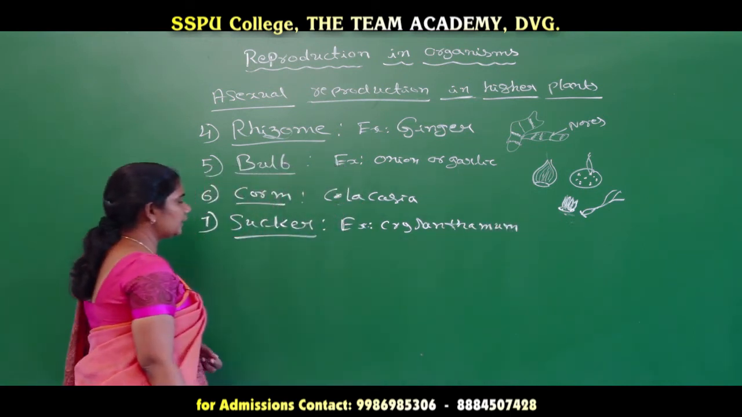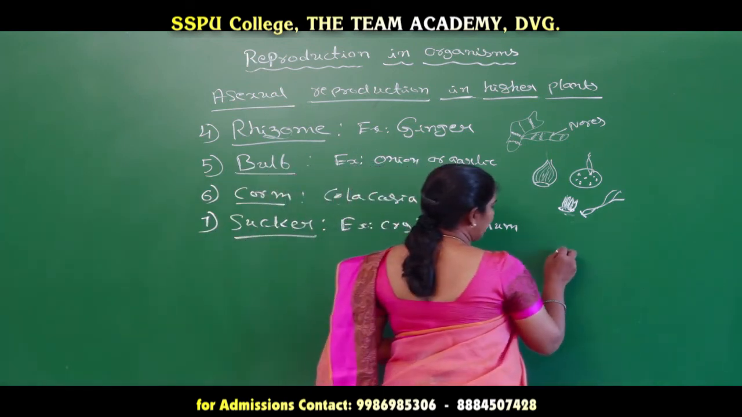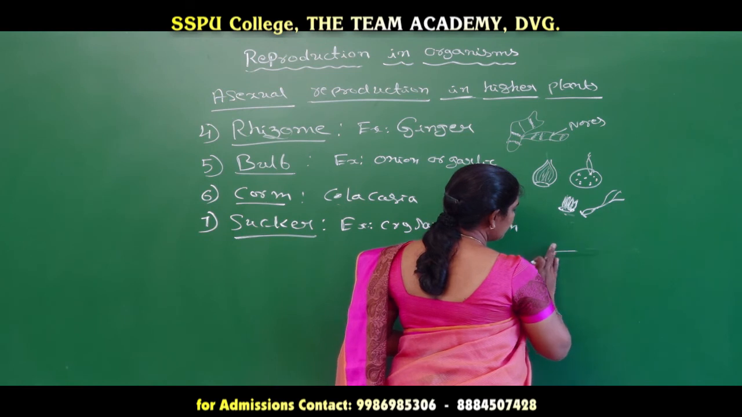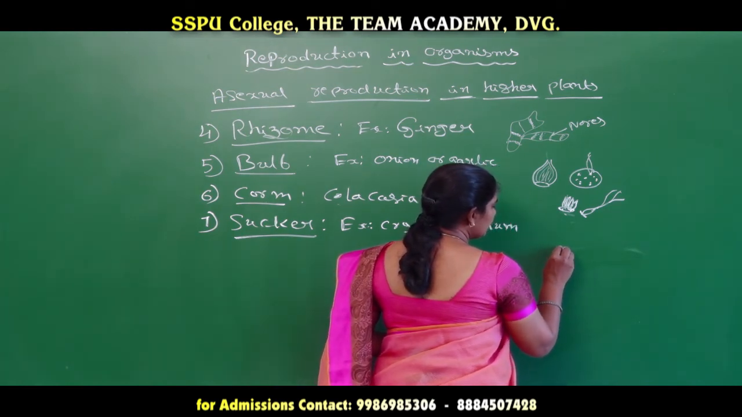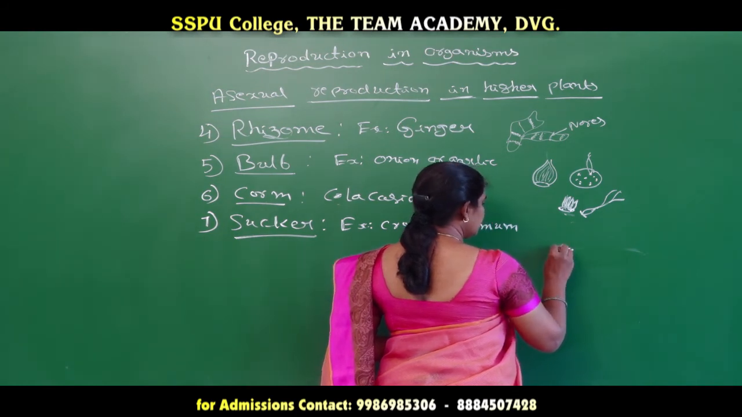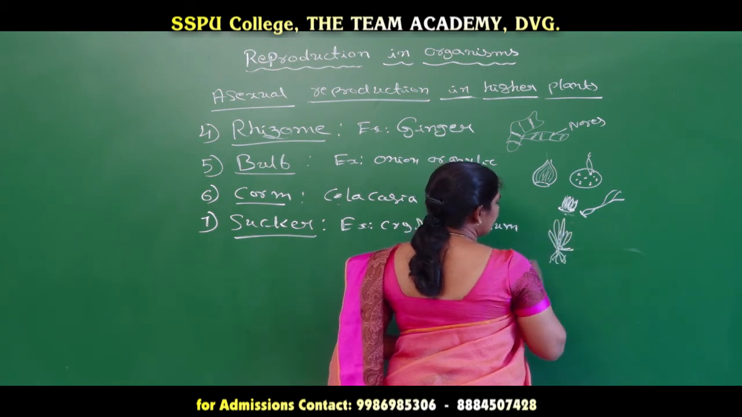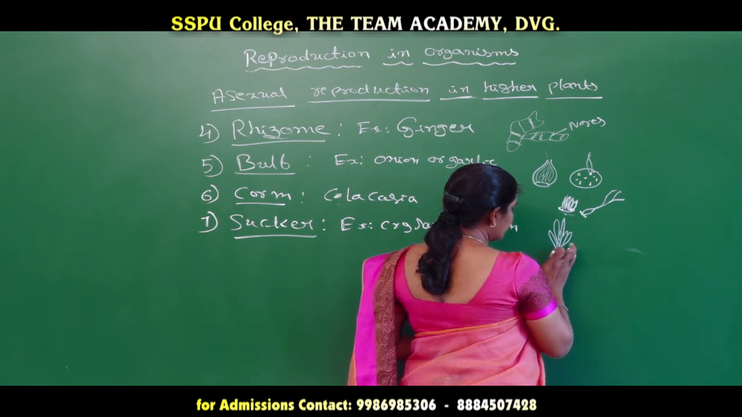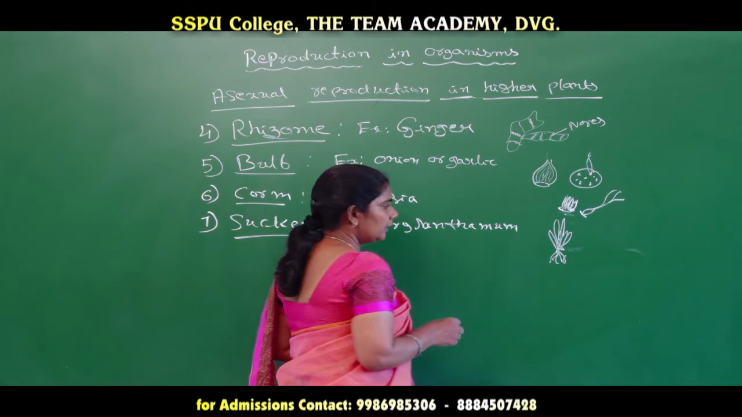Chrysanthemum, we can take an example for the suckers. When we observe the chrysanthemum plant, it has a stem region. If we see the roots at the nodal region, and we can see the leaves at the nodal region, but we can see the stem which is going to run on the surface of that particular soil.